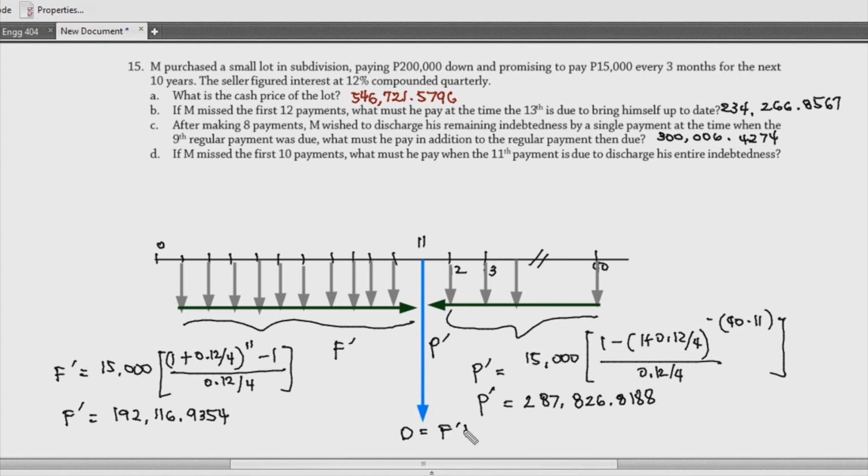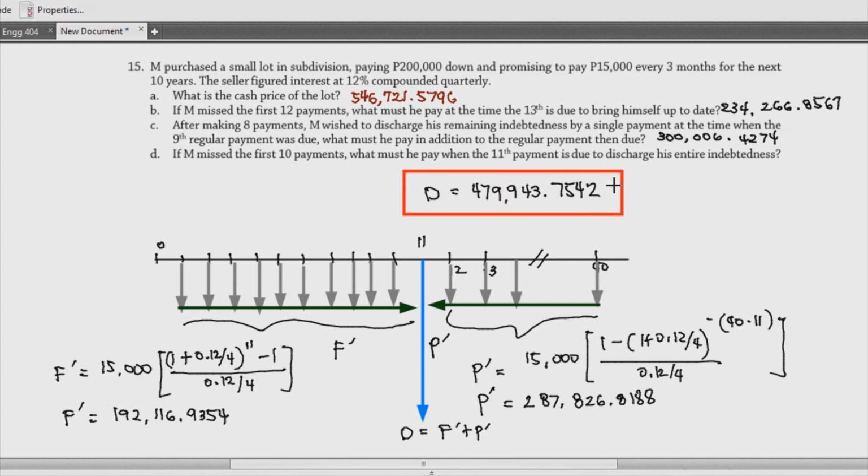So we have to add this F prime and P prime. So therefore, D is equal to, yung mga letters na to, ako lang yung nagde-designate nila para ma-realize nyo yung mga answers. So, kasi pagka yung nag-relay tayo sa F and P lang, nakakalito masyado sila. So, let's just use yung mga ibang letters naman. So, if you add these two, you will be able to get 479,943.7542. Okay, so this is your answer for this problem.